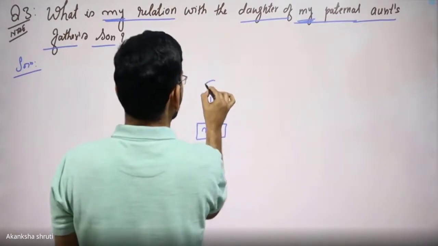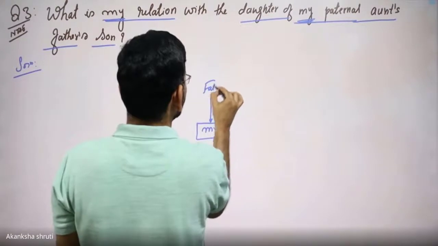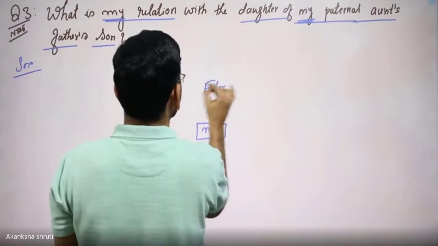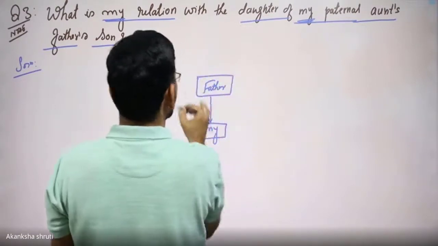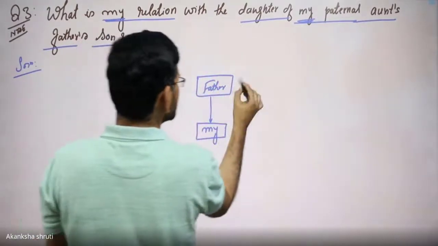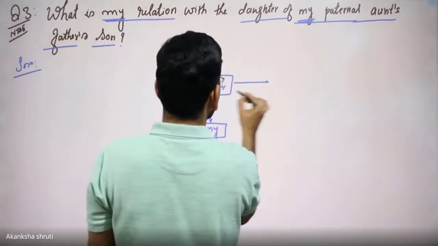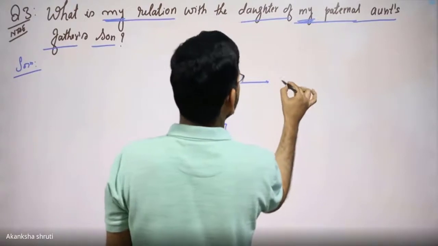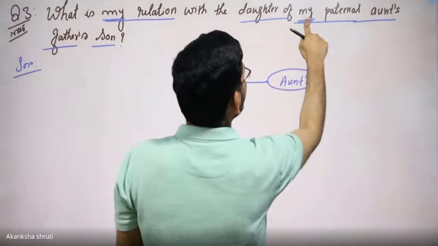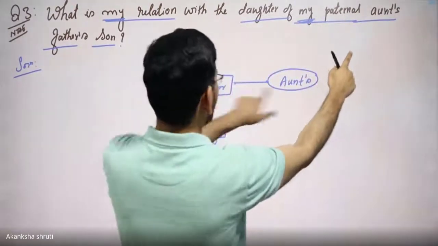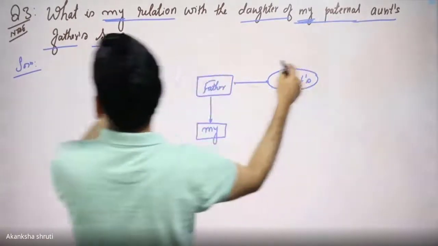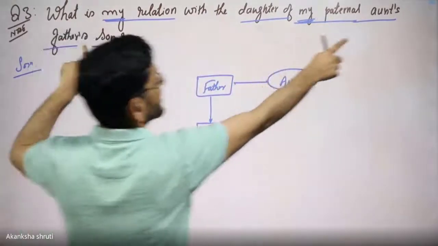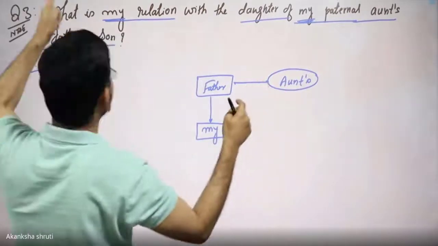So somewhere the father will be there. And the sister of this father will be the aunt. Now my paternal aunt's father's son.